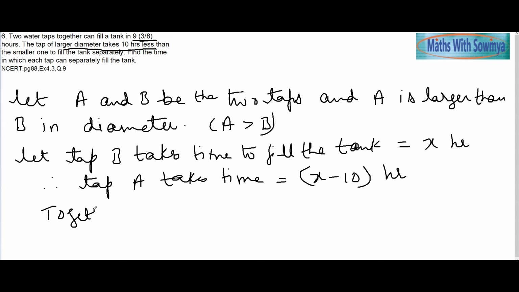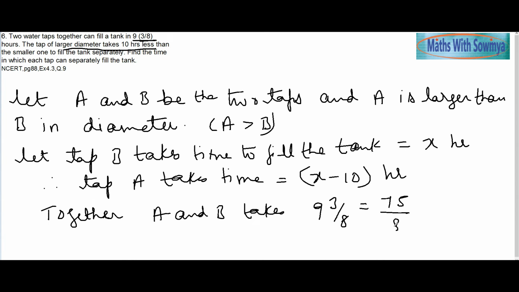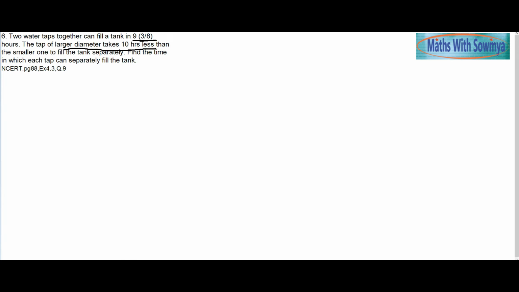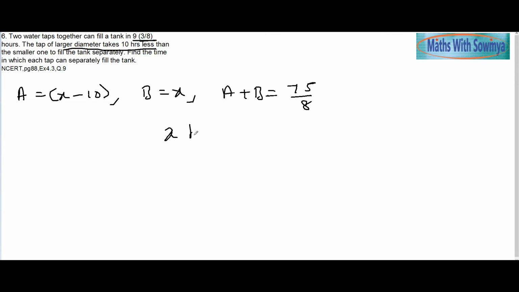So we can say together A and B take 9 3/8, which is 75/8 hours. This is the overall time taken to fill the tank. Now we will see what part of the tank is filled in a given time. So A is taking x minus 10, B takes x, together A plus B 75/8.